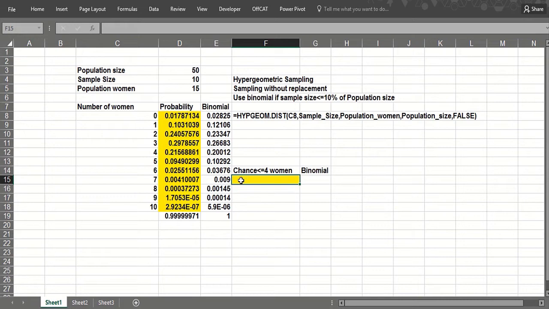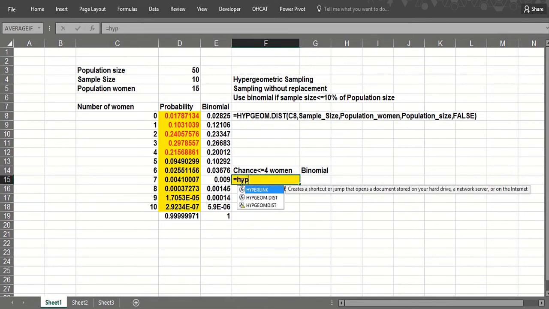Now, if I wanted to get a cumulative probability, the chance of 4 or less, which would add up these numbers, we could do it that way. But there is a function to do that, change false to true. So 87% chance we get 4 women or less, okay, which is pretty high.